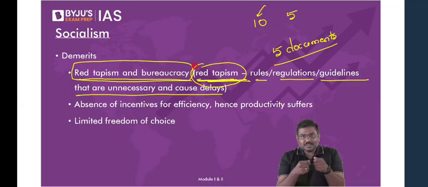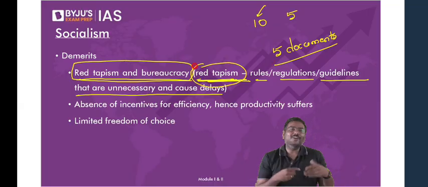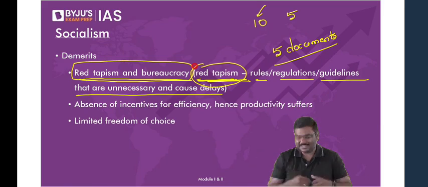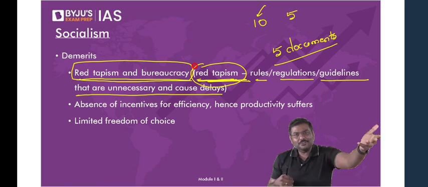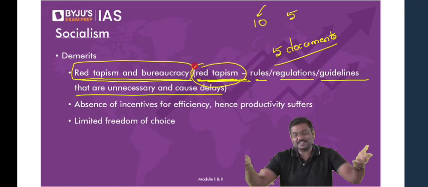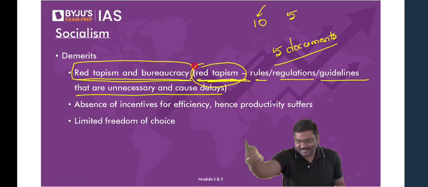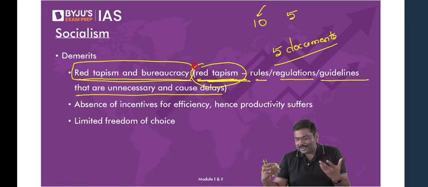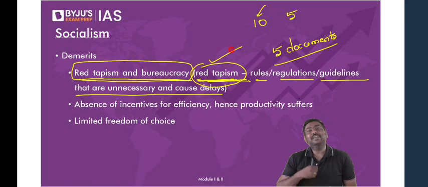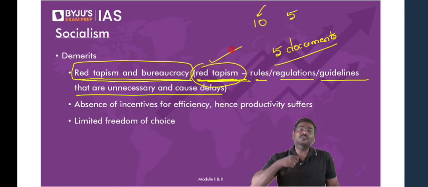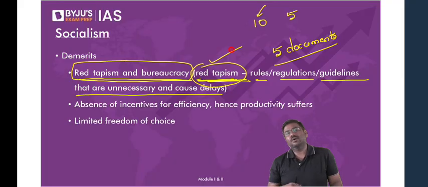Because in socialism, everything is done by the government. Government means what? Officials, bureaucrats. You people, once you become IAS officers, IPS officers, you're part of bureaucracy now. So once bureaucracy gets a prominence, becomes so important, that can lead to red tapeism. Lot of delays, a lot of unnecessary approvals are required. It can lead to corruption in the system, etc.